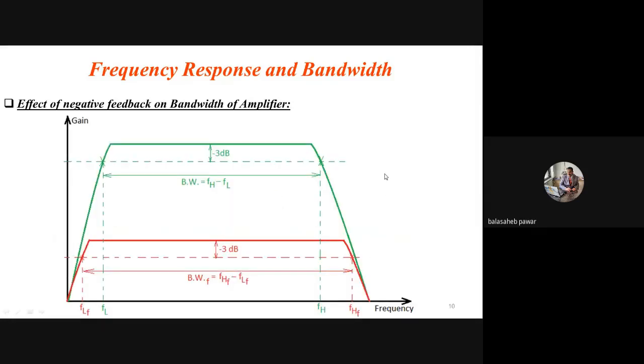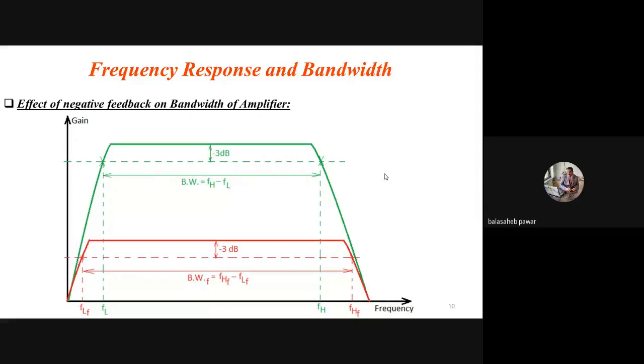See, suppose you have to use this amplifier circuit as an audio amplifier, okay? If you have notebook and pen, you can note it at your end also. If our requirement is an audio amplifier, now the audio frequency range that you may be familiar with is 20 hertz to 20 kilohertz, right?